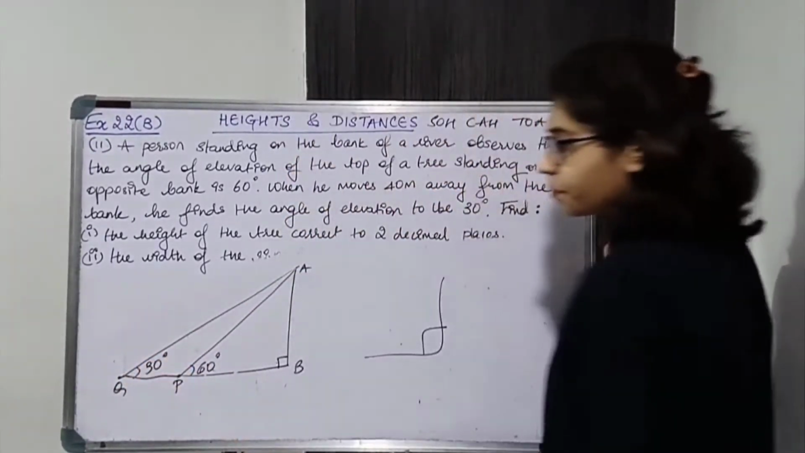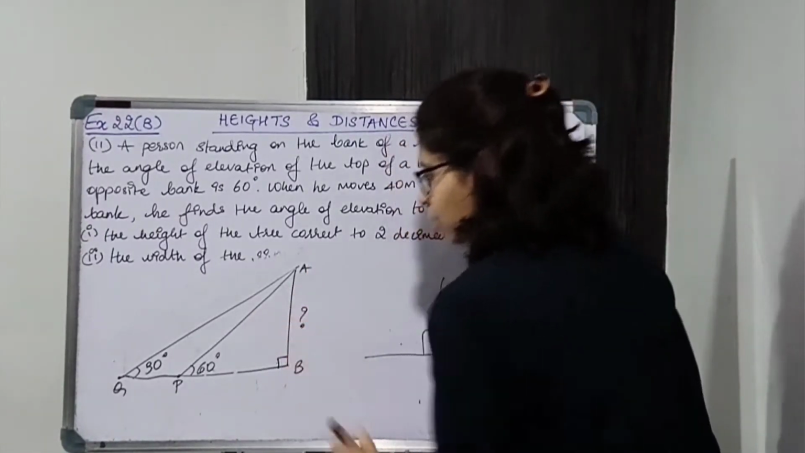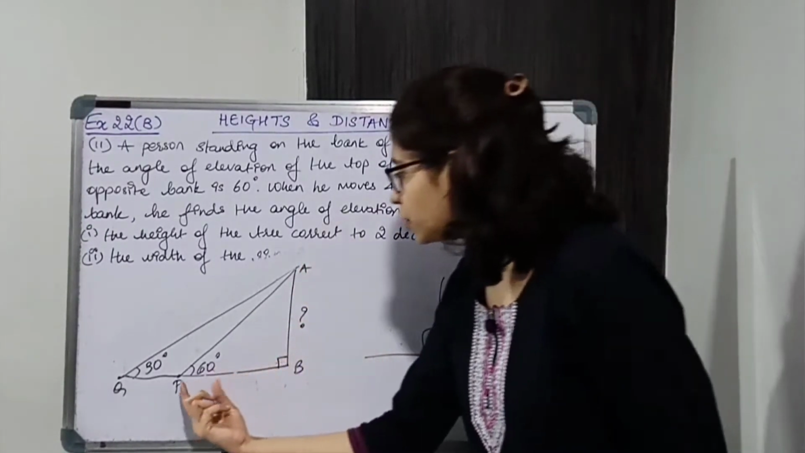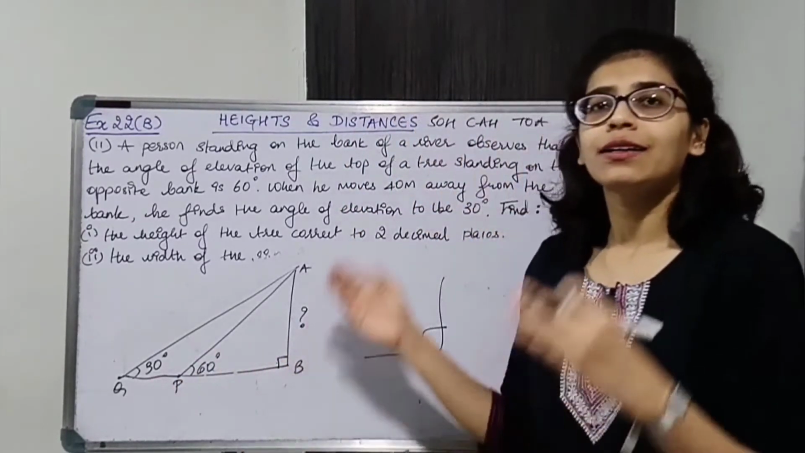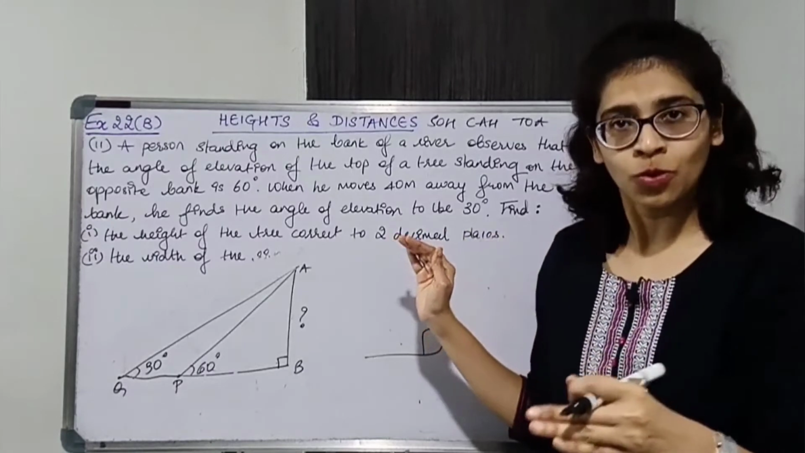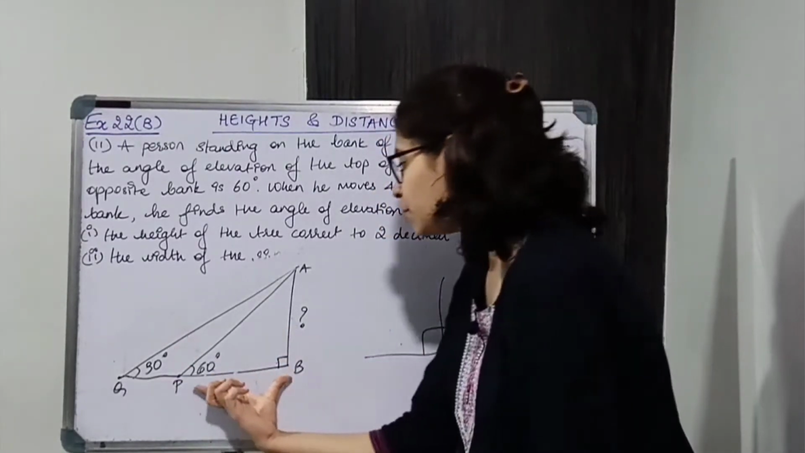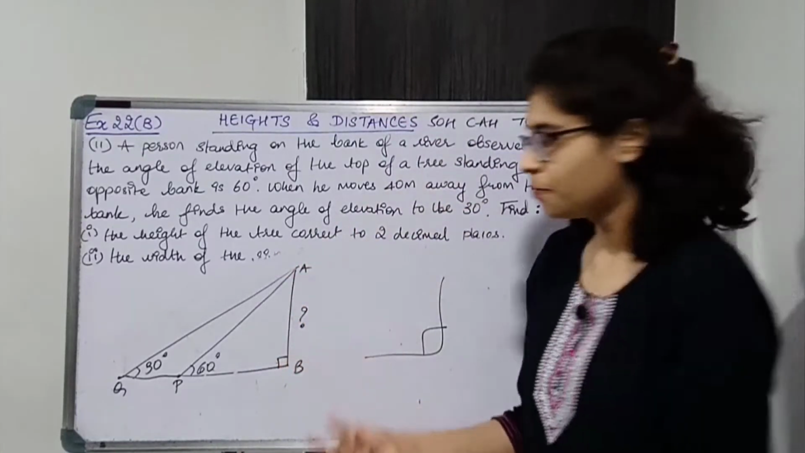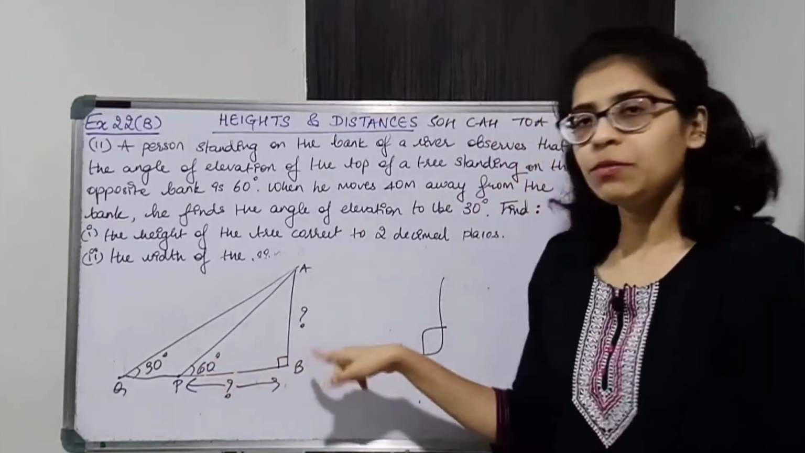ठीक है, now we have to find the height of the tree AB and the width of the river. Width of the river is one bank and the opposite bank के बीच का distance. Okay, that is the width of the river, because ये दो banks के बीच में river flow हो रहा है, so that will be the width of the river. कितना wide है, so this is what we have to find. So AB and PB is our aim.